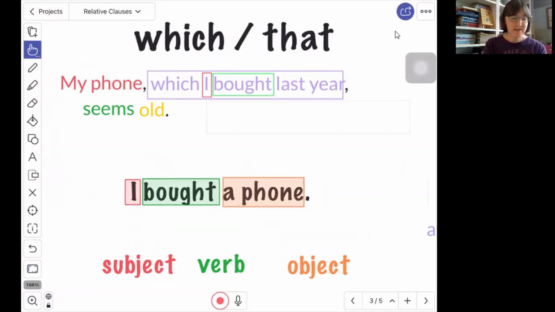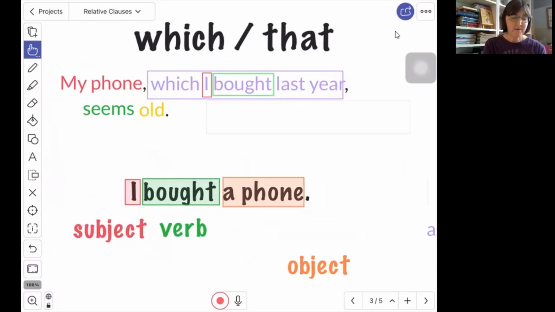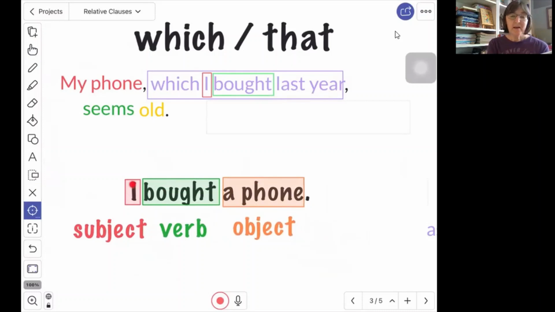So in this sentence, the subject is I, the verb is bought, and a phone is an object. You can see that I is a person, phone is a thing, so those are nouns or pronouns in the sentence. The one doing the action is the subject. The other noun is the object. The object is not the one doing the action. The phone is not buying me. I am the one buying the phone. So the phone is the object.